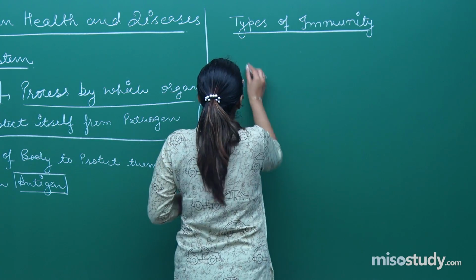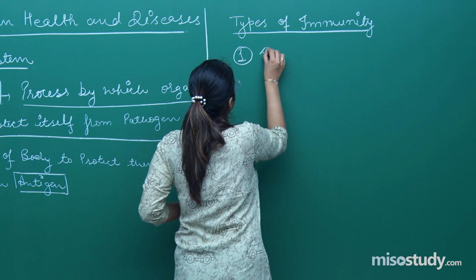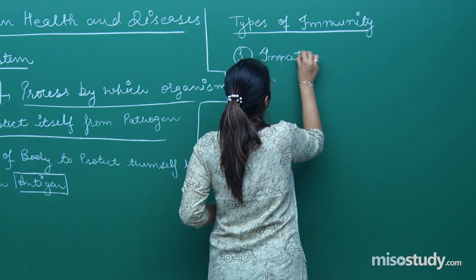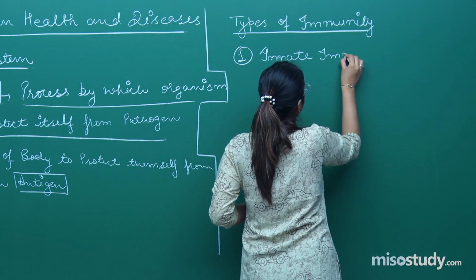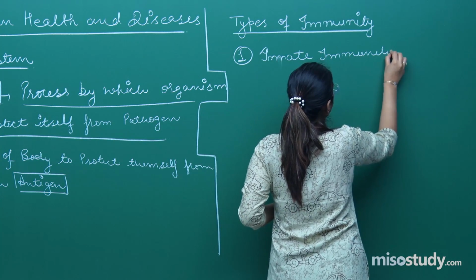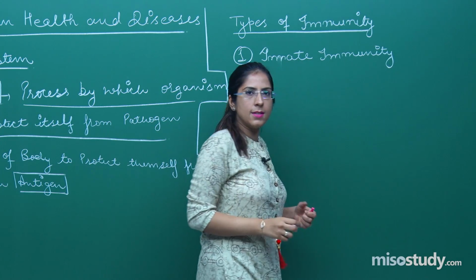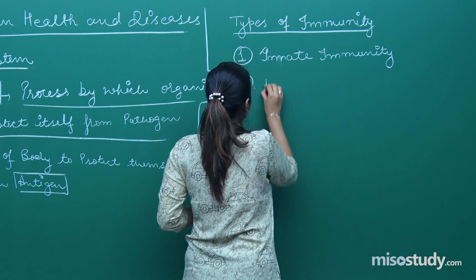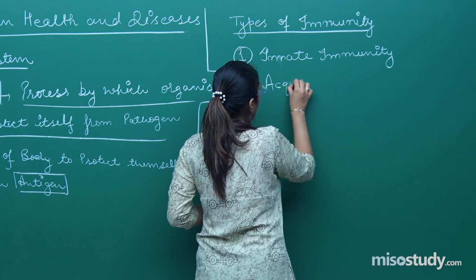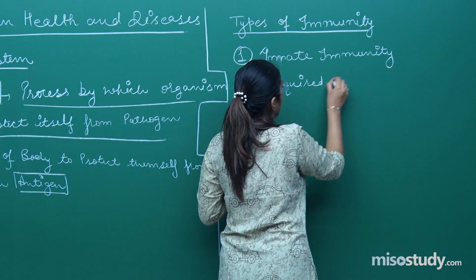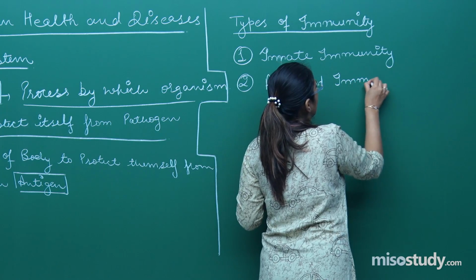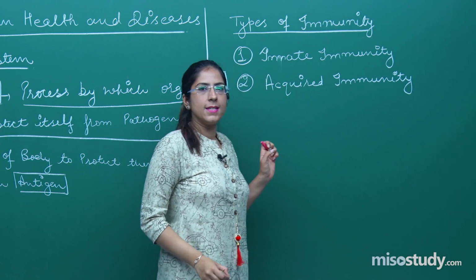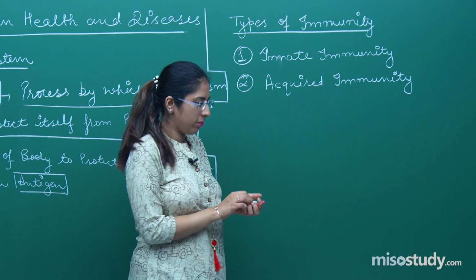The first is innate immunity and the second is acquired immunity.